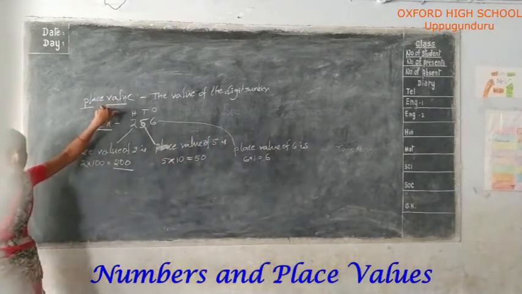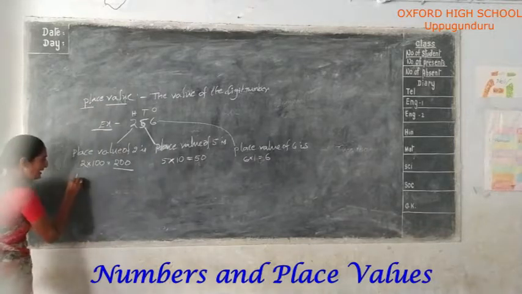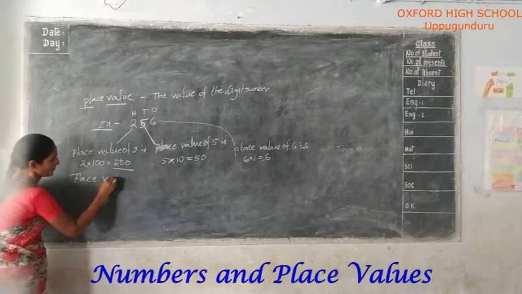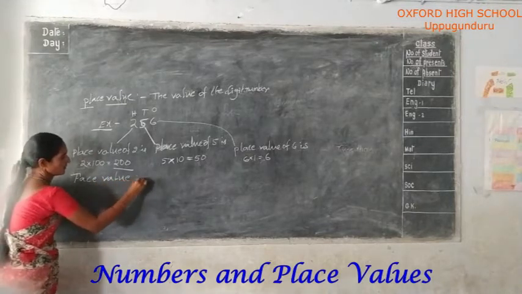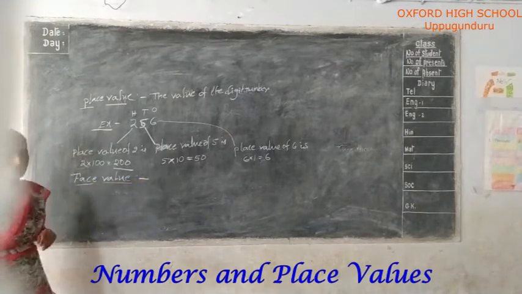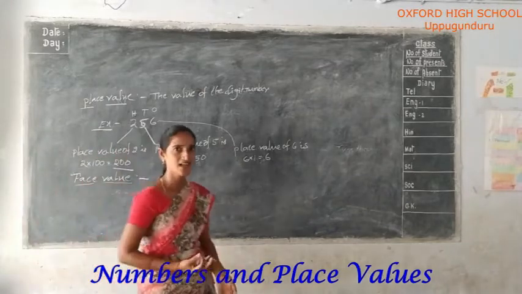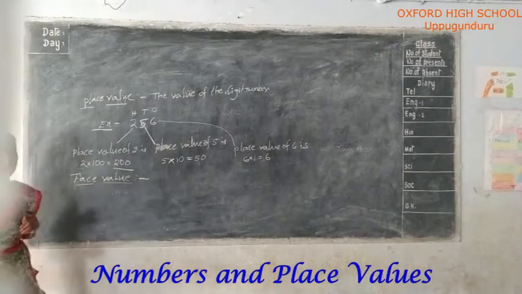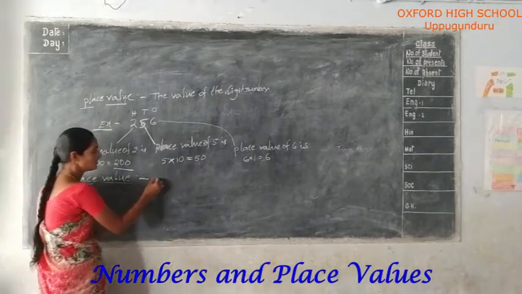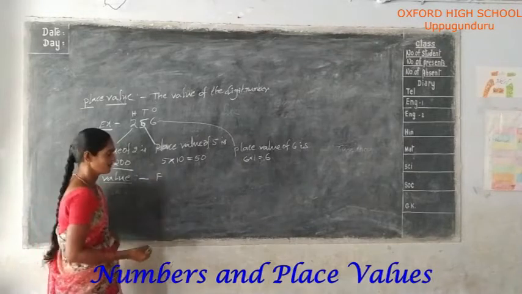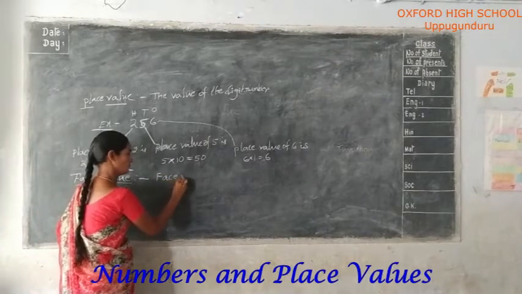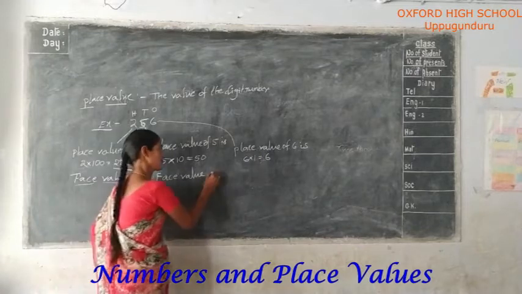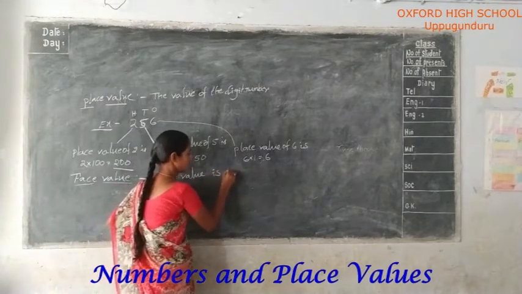This is place value. Again, face value. What is the difference between place value and face value? Face value is the digit itself.